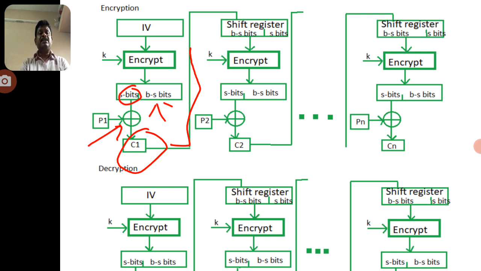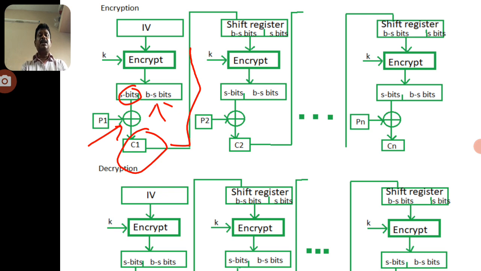So we can apply the first block ciphertext data to the shift register data, and finally we can select the S bits, and we can eliminate the remaining B minus S bits. That is exclusive-ORed with P2, the plain text 2, and after that we can derive the C2. Again the C2 is applied to the third block, and the third block data is applied to the fourth block, and so on. We will continue this process.